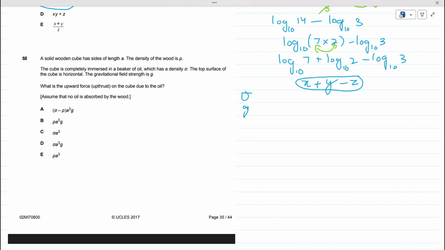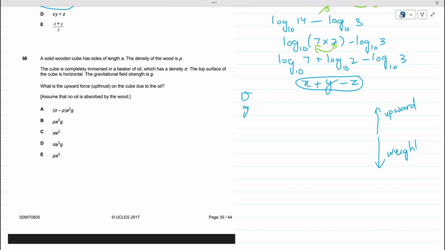Okay. What is the upward force? Upward force or upthrust force, which I've already told you in the last videos, right? Upthrust force is nothing but the force which is exerted upward, right? So this is my upward force, which is also upthrust force, right?